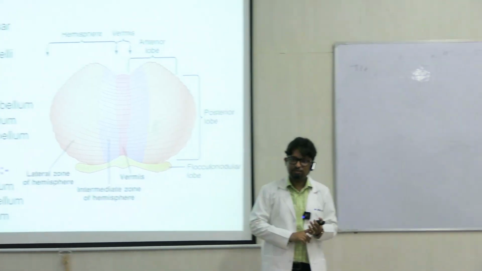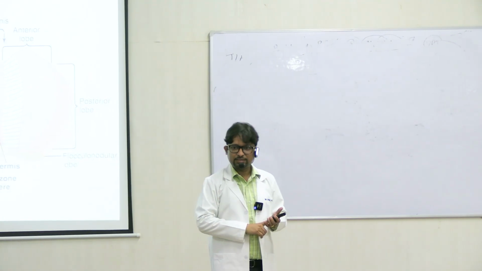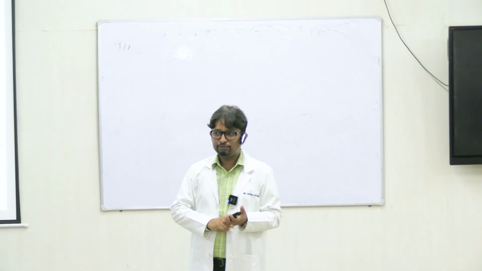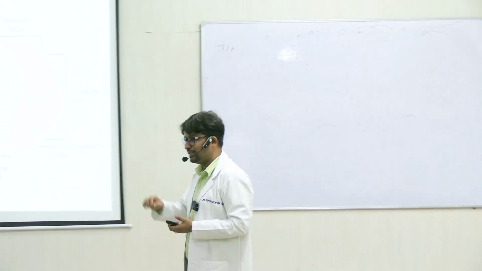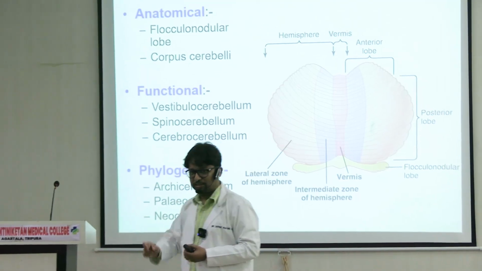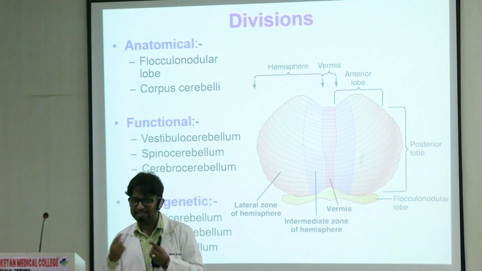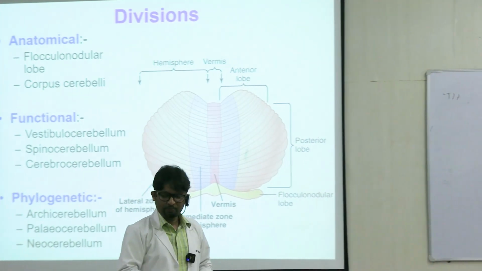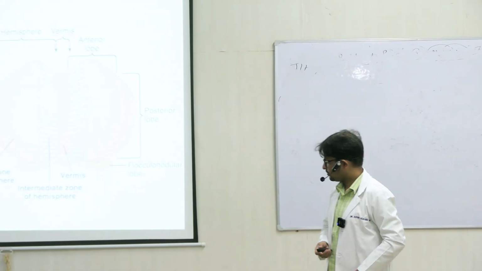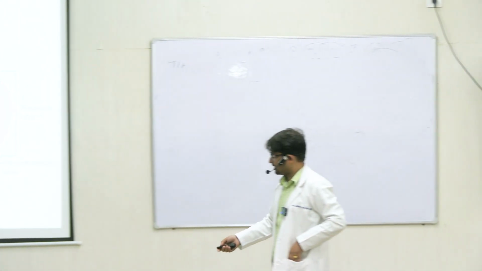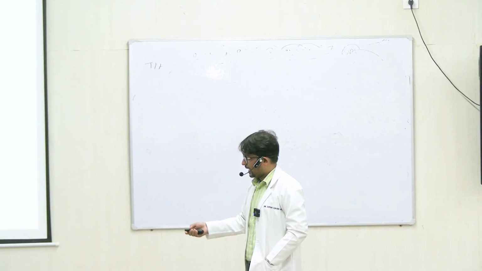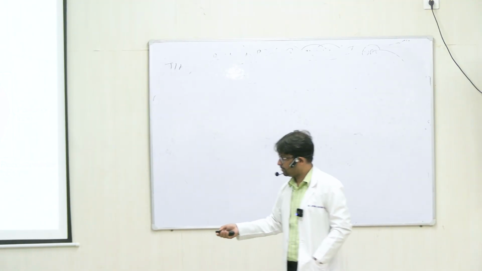So three functional divisions: vestibulocerebellum concerned with balance, spinocerebellum concerned with the medial and lateral descending motor pathways, right? Spinocerebellum has two parts: one is the vermis and the adjacent part is the intermediate zone. Cerebrocerebellum participates in planning the movement, right? Let's see the phylogenetic division. The phylogenetic division: archicerebellum, paleocerebellum and neocerebellum.